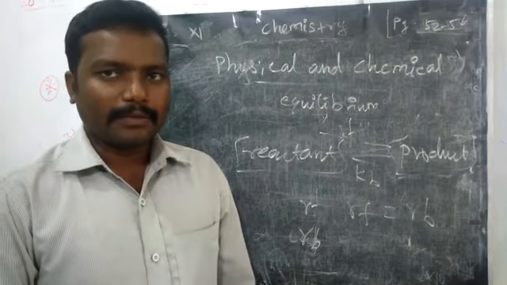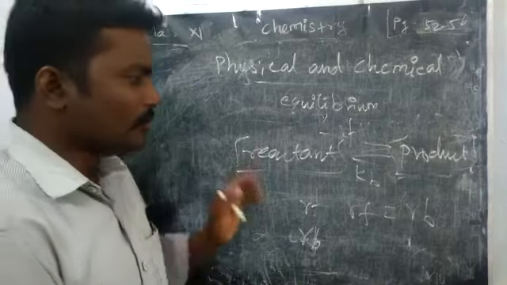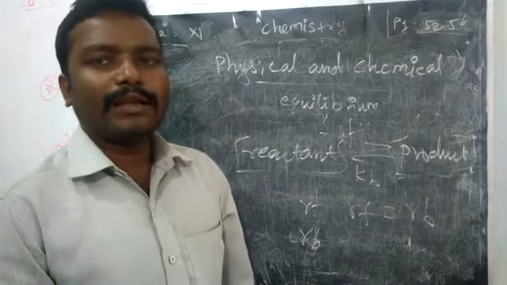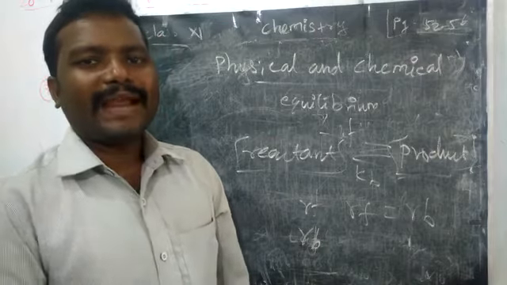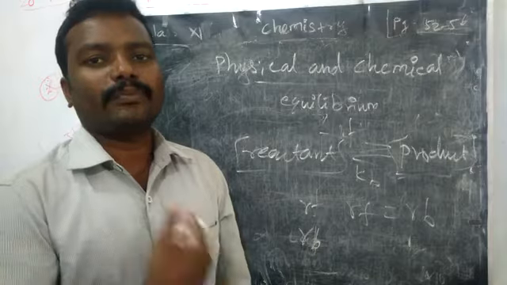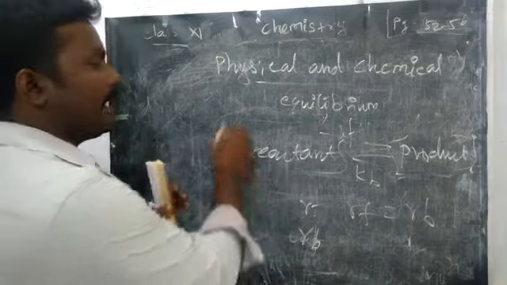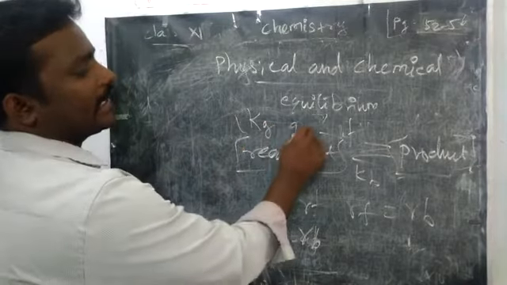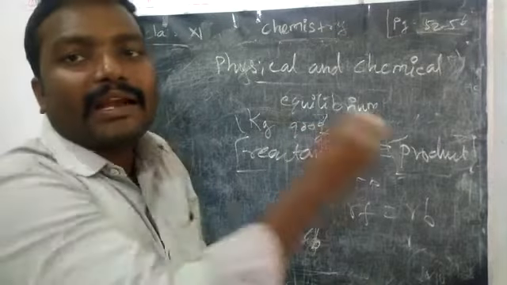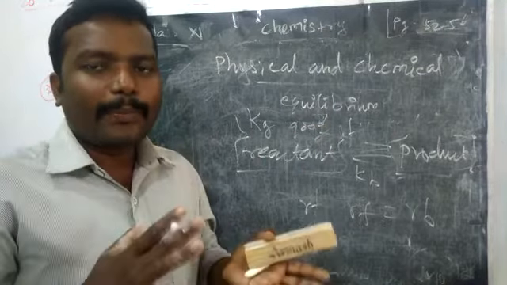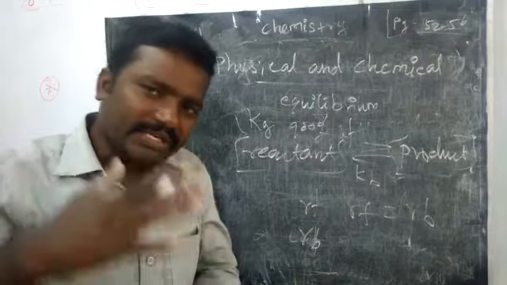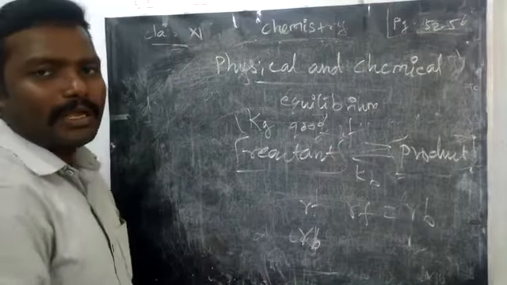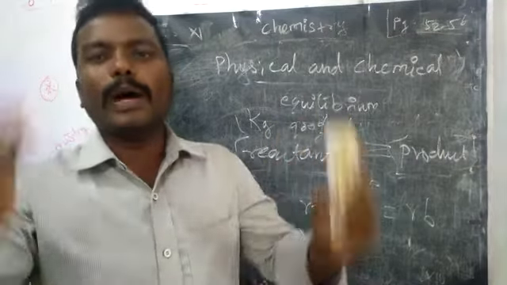But if you see, there is no change in the concentration of reactant. Usually you must remember how we tell that a reaction is taking place: by the decrease in the concentration of a reactant per time. Initially if you take 1 kilogram of this reactant, and after 10 minutes you see only 900 grams, then you can say some reactant is converted into product. So in a chemical reaction the concentration of reactant always decreases. But what will happen in the equilibrium reaction? The concentrations of reactant and product will be equal.